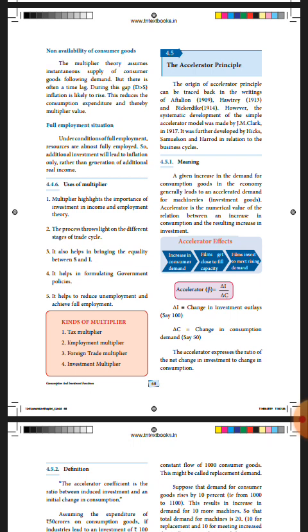The formula is given. Accelerator is equal to delta I by delta C. Delta I refers to change in investment. Delta C refers to change in consumption.